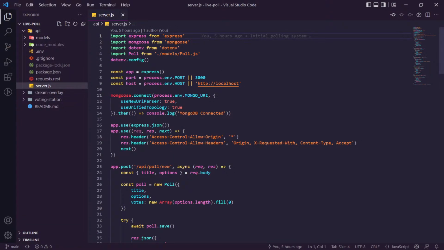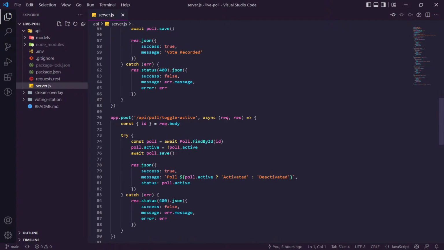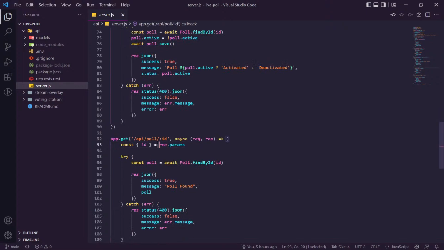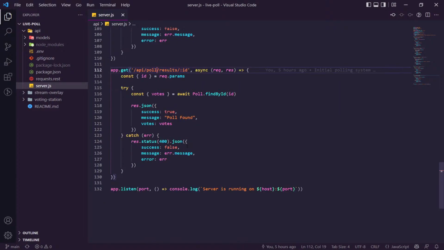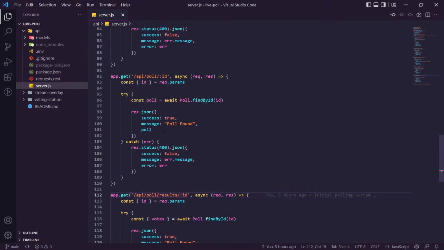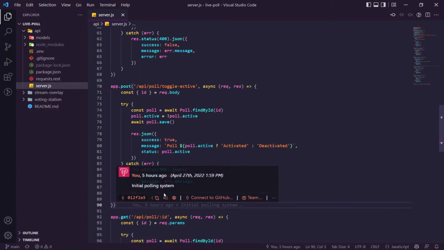So what have we got so far? We can toggle it active. We can set up a new poll. And then we can have stuff working. Cool. So we need an API endpoint that gets us the active poll, right?